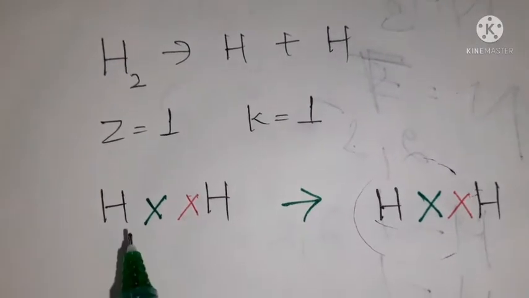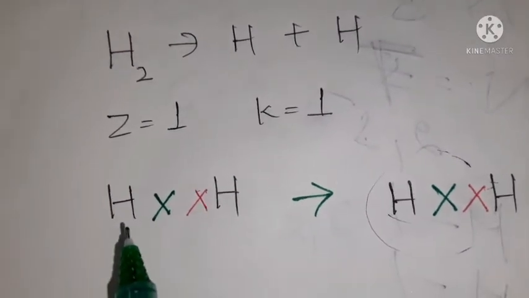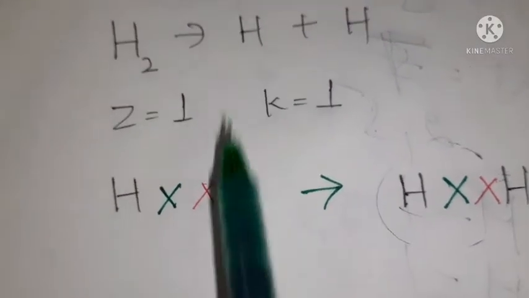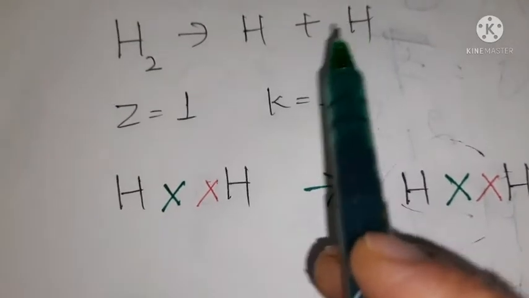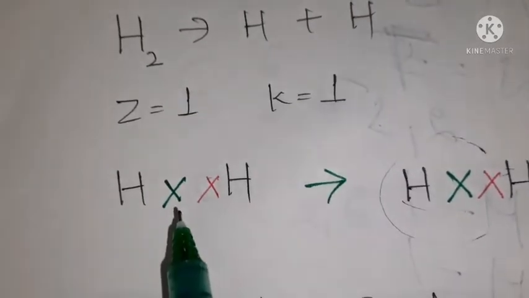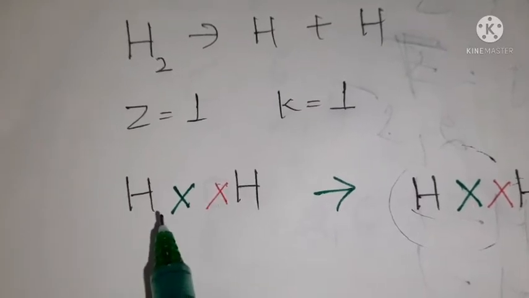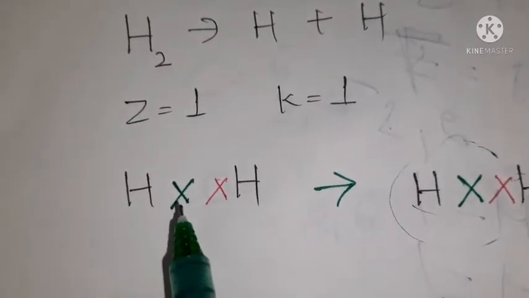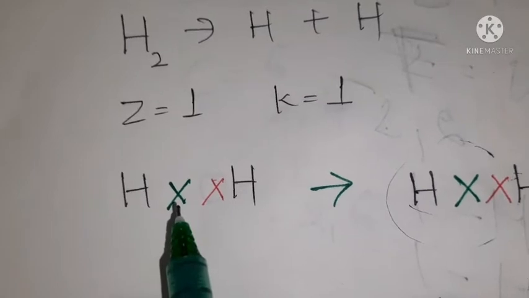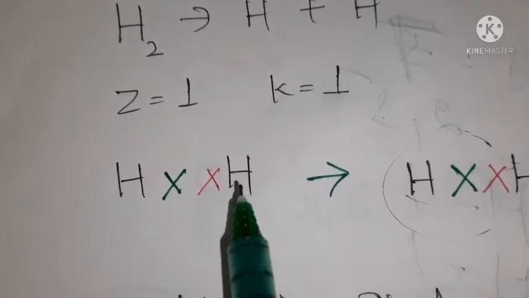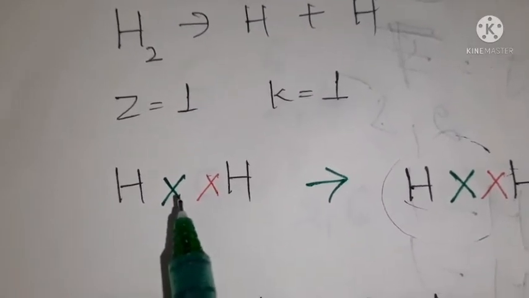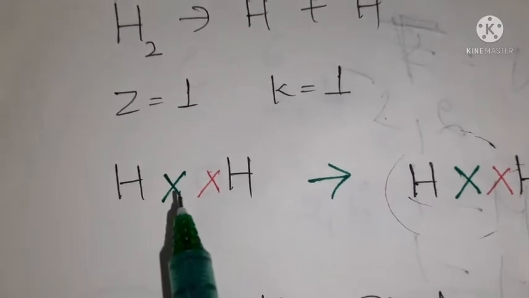Now you can see here, this is one hydrogen and this is another hydrogen. This hydrogen has 1 electron. This hydrogen also has 1 electron. But in the first shell there should be 2 electrons. In this hydrogen also there should be 2 electrons. But the thing is, from where do we bring the electrons?